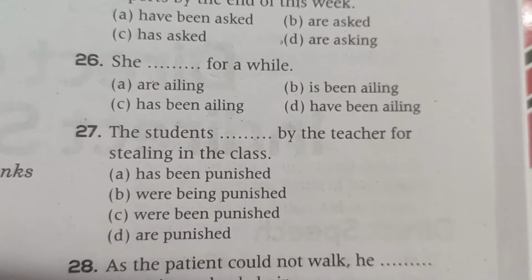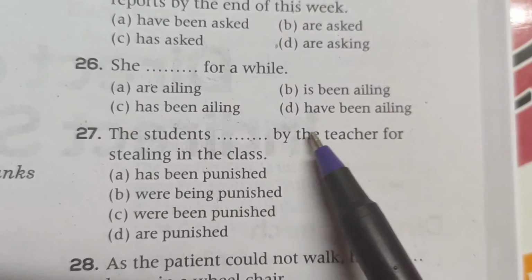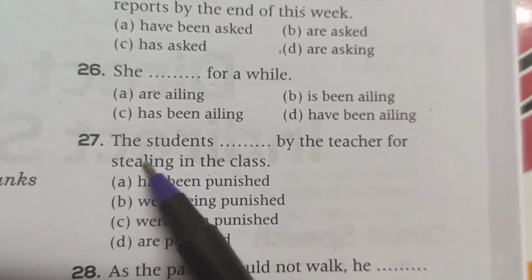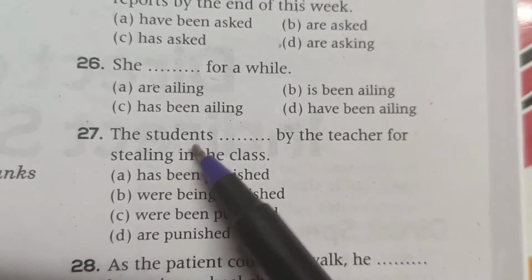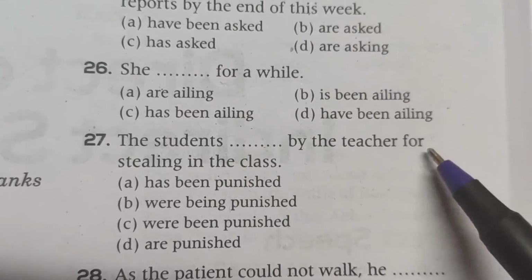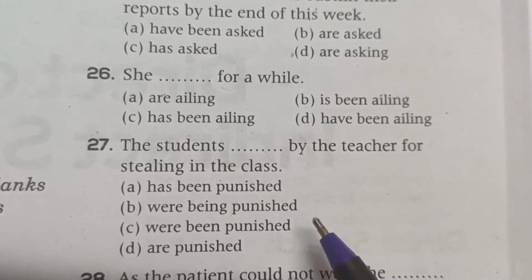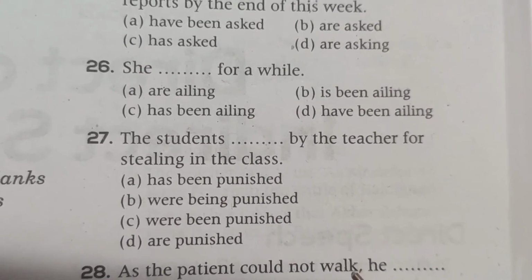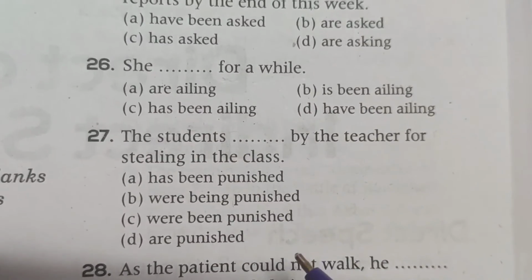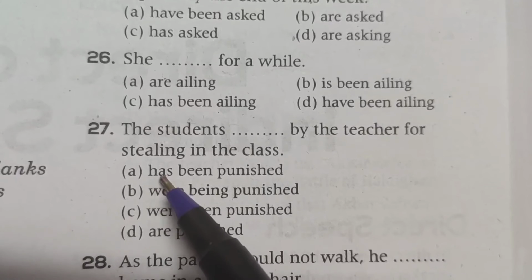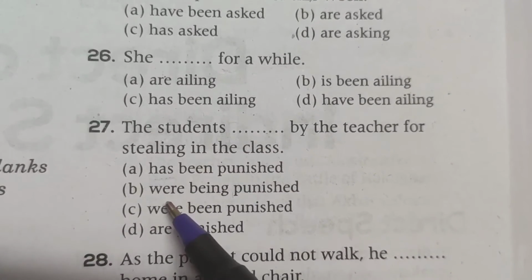27. The students dash by the teacher for stealing in the class. Passive sentence. The students were punished by the teacher for stealing in the class. Students plural, so I cannot use has, because has we use with singular.